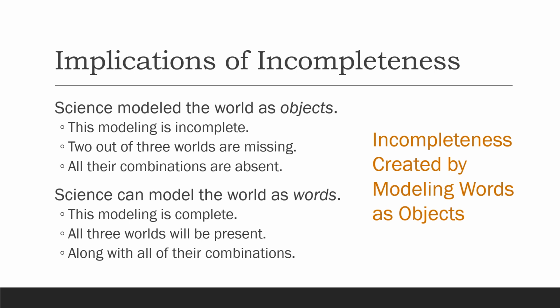When words are modeled as objects, then two out of the three aspects of the word are ignored, and that results in incompleteness. Therefore, if we want our rational system to be complete, we have to stop modeling reality as objects and start modeling it as words. Then there will be no incompleteness.